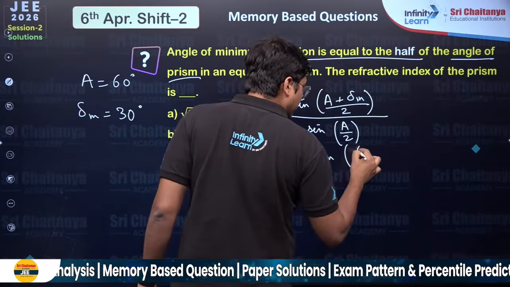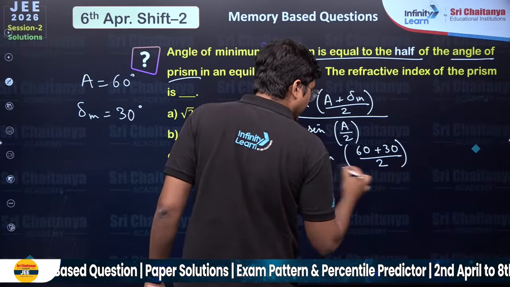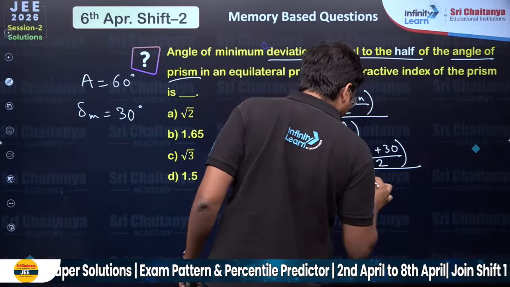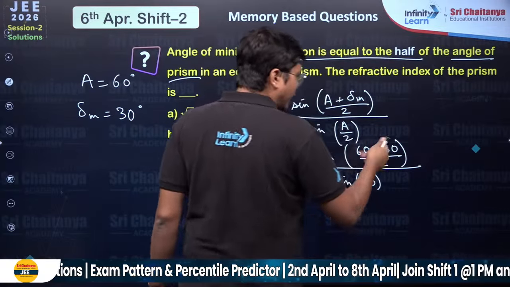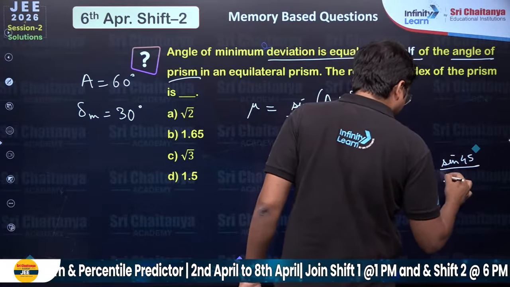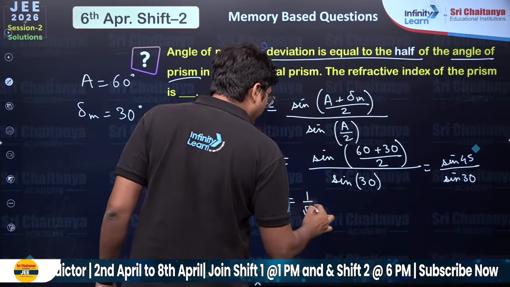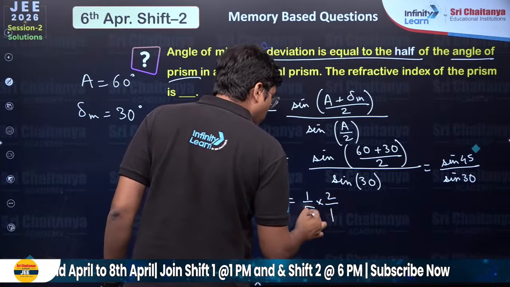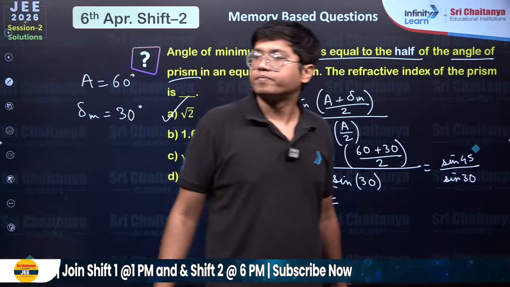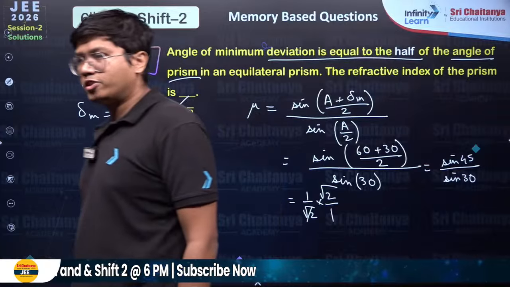A plus delta M, 60 plus 30, whole divided by 2, divided by sine of 60 by 2, sine of 30. This is 90 by 2, that is 45, so sine 45 divided by sine 30. Sine 45 is 1 by root 2. Sine 30 is 1 by 2. Cancel, put a root 2 in here. The answer is option A. Yes, yes, not D, not D. It's option A. Check, Sushant.